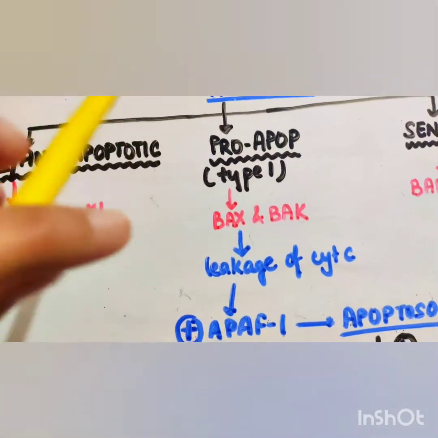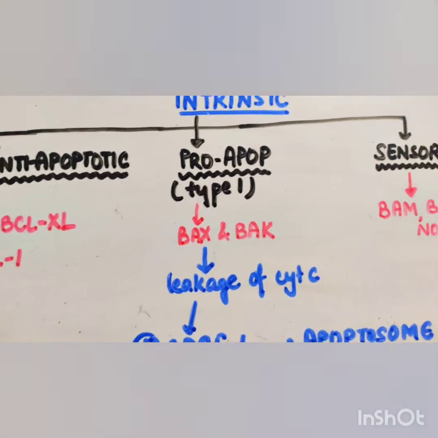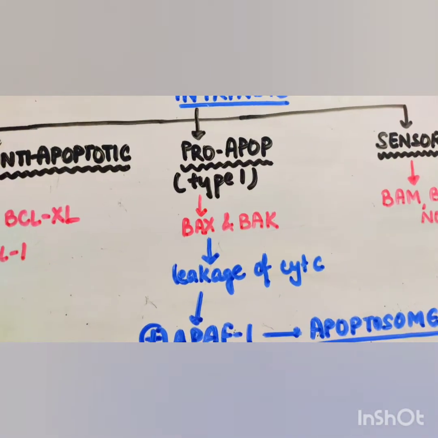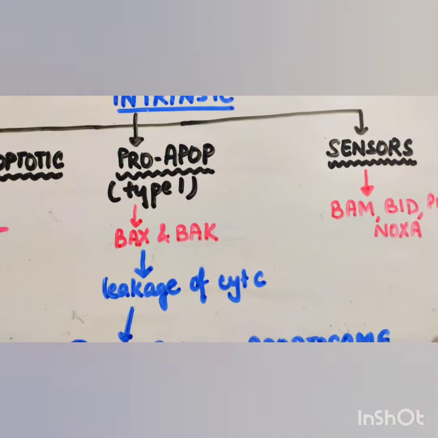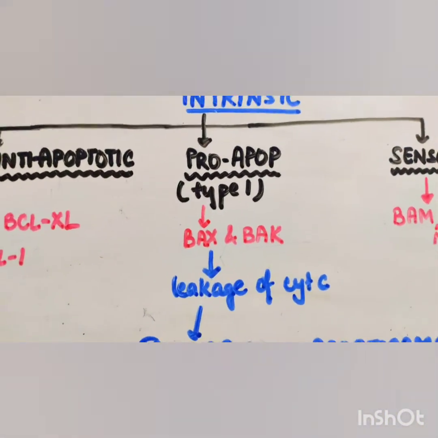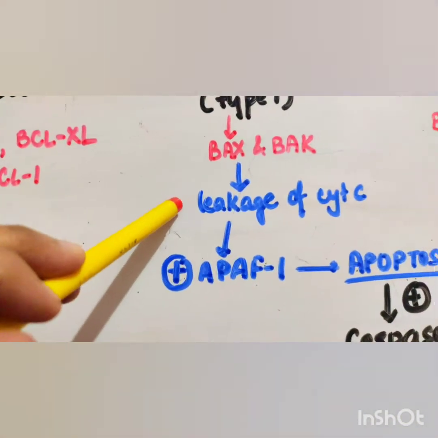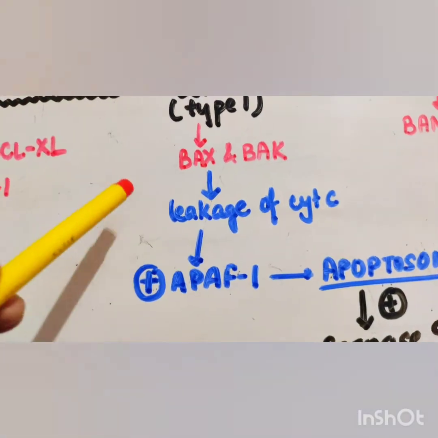Now what happens is, when cells are deprived of survival signals like growth factor or there is DNA damage, the sensors will sense the stress and they'll activate the pro-apoptotic factors BAX and BAK, and this will lead to leakage of cytochrome C from the mitochondria.